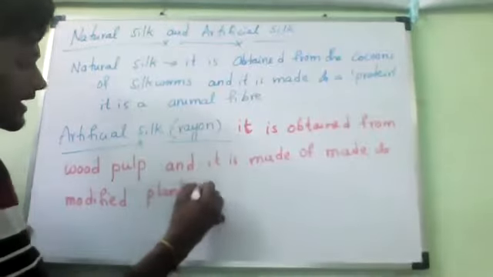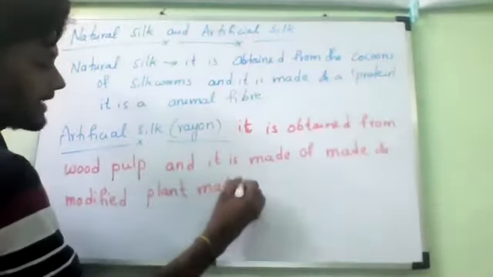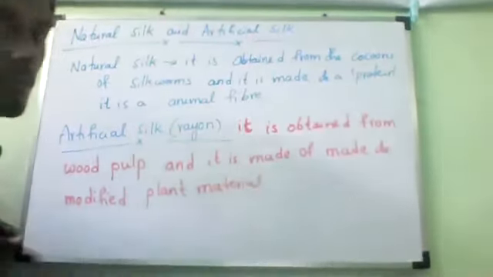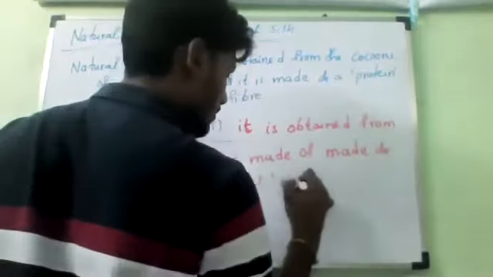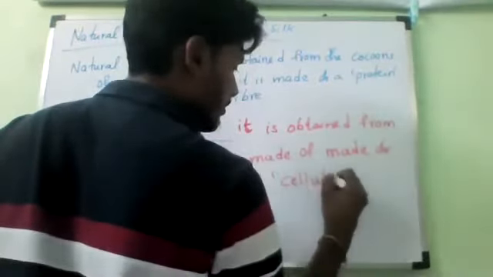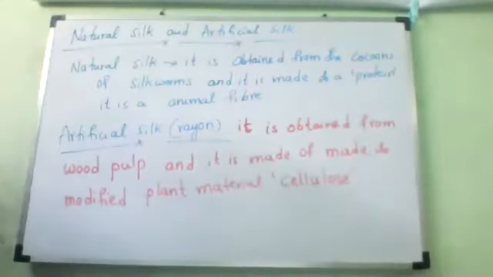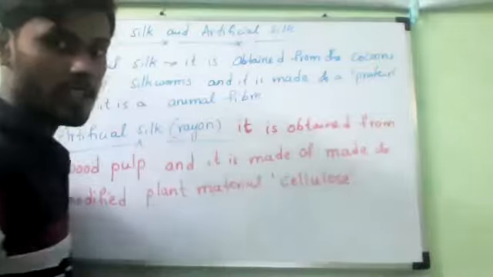What is the plant material? Cellulose. Made up of cellulose.